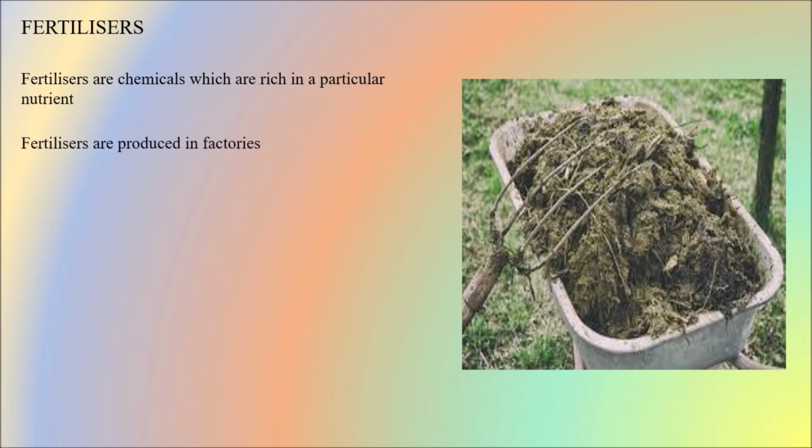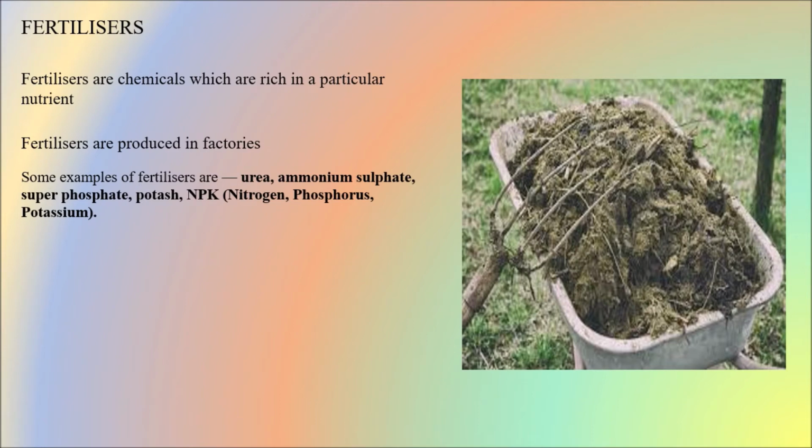Fertilizers are produced in factories. Examples of fertilizers are urea, ammonium sulfate, superphosphate, potash, and nitrogen, phosphorus and potassium, which we call NPK. All these are produced in factories.